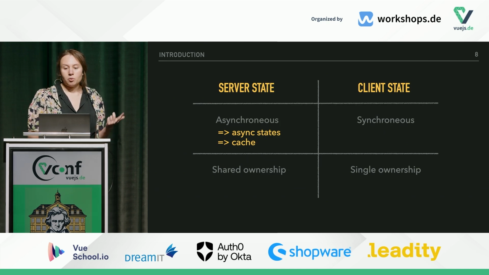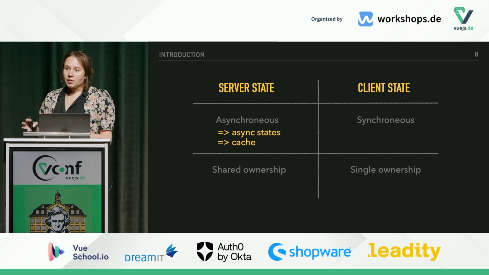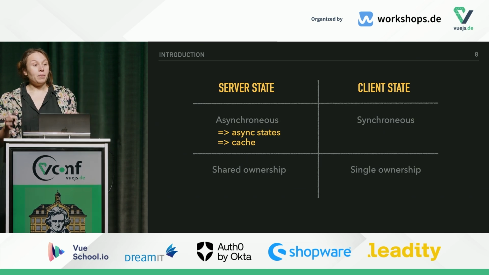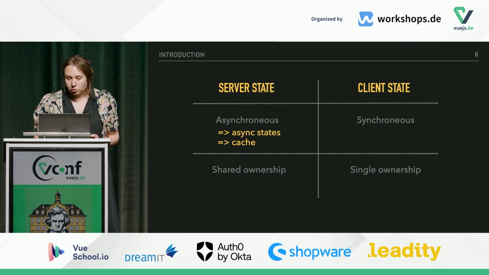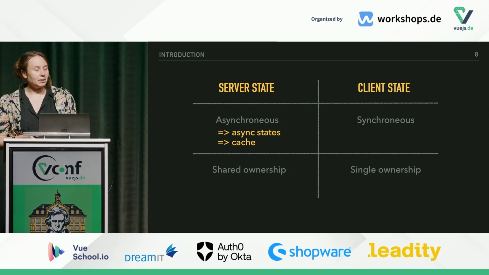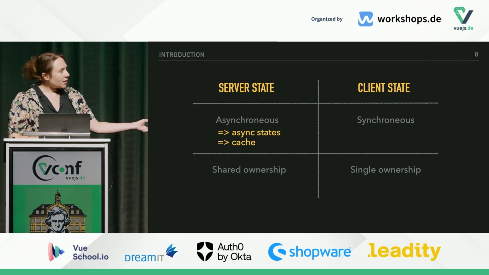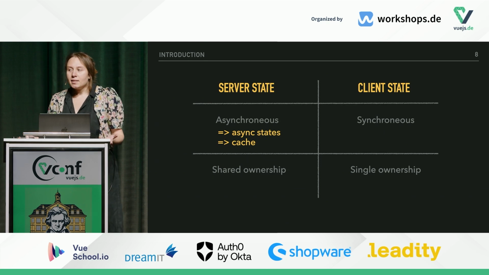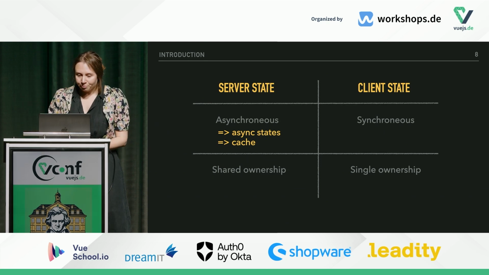The second one is about the ownership of the data. In the client state, the data is only owned by our application. Nobody can mutate it, except the user, of course, but then we have control on it. In the case of the server state, that's a shared ownership, which means that the data that I fetch can be at any time mutated by someone else or even by myself.